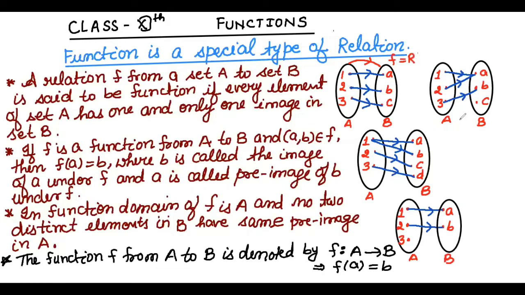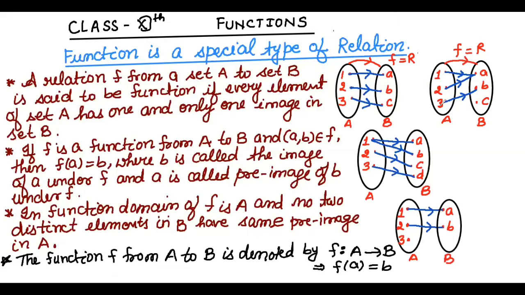Now the second example, the second diagram I have drawn here. So here it is 1, 2, 3. These are the 3 elements of first set A, and they have images in the second set B. So all elements are occupied. All elements of set A have images in set B. So this is also a function. This relation is also a function.